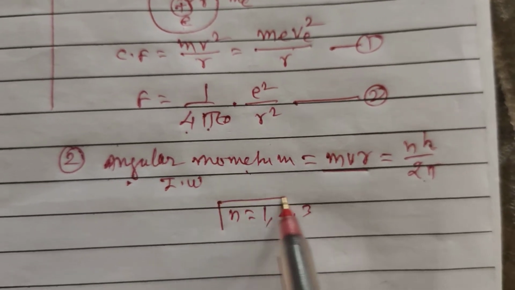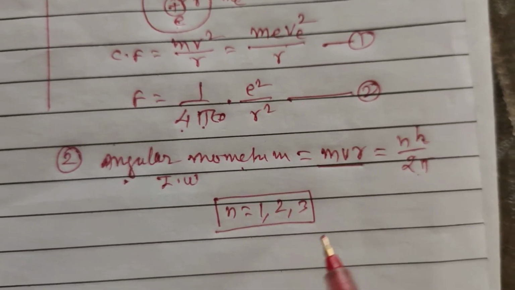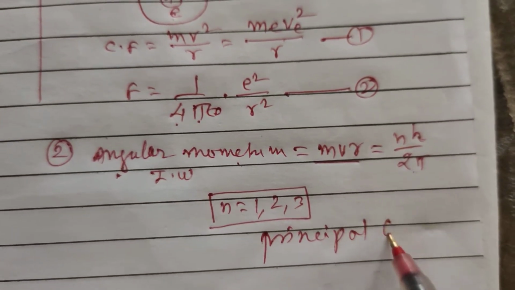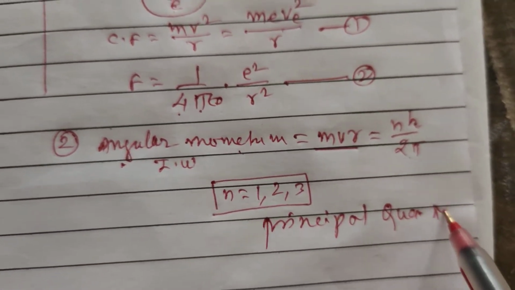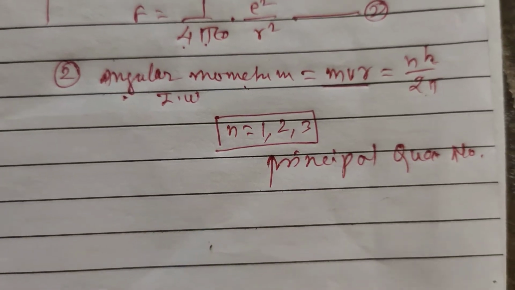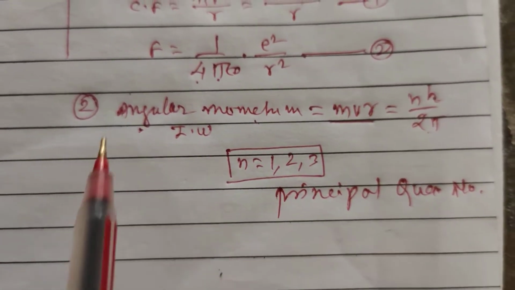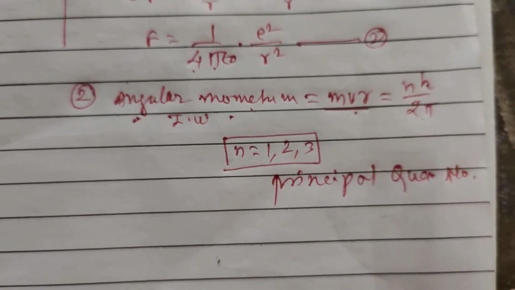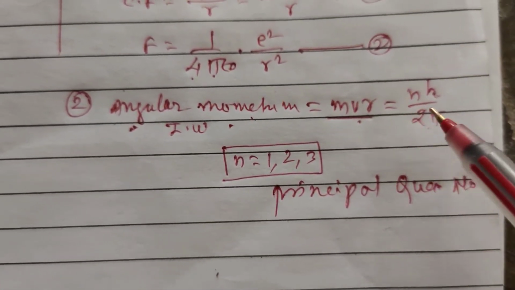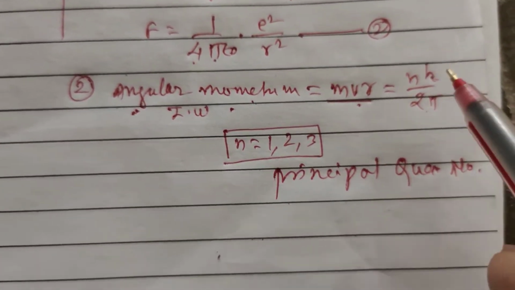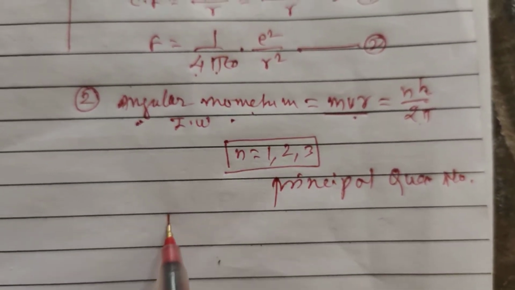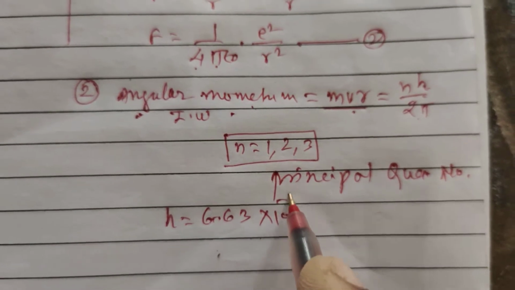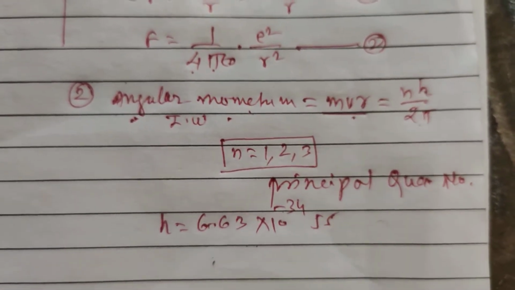Here n gives the orbit number, or it is called the principal quantum number. Here h is the Planck constant having the value h is equal to 6.63 into 10 to the power minus 34 joule second.